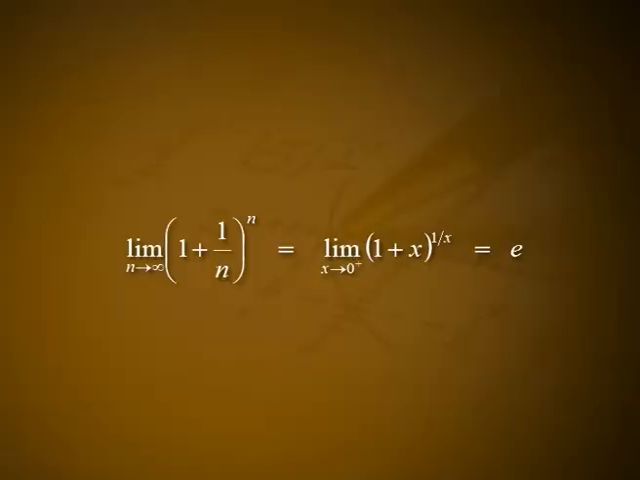Remark. The limit of 1 plus 1 by n the whole raised to n as n tends to infinity is equal to the limit as x tends to 0 plus of 1 plus x the whole raised to 1 by x, which is equal to e. This gives a way to define e independently of the definition of the natural logarithm.